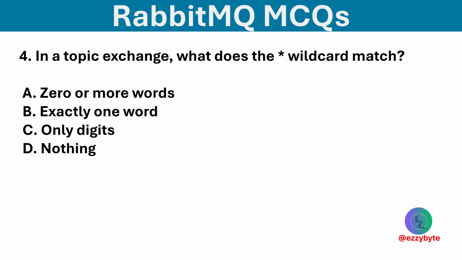In a topic exchange, what does the asterisk wildcard match? Options are 0 or more words, exactly one word, only digits, and nothing. Option B is correct. Asterisk matches exactly one word in a routing key.